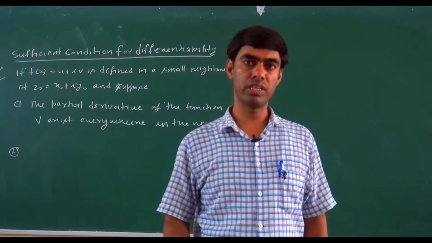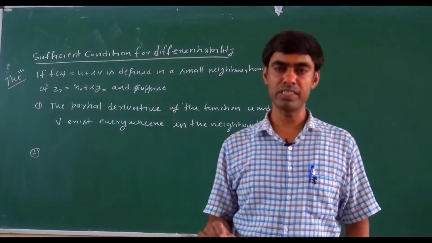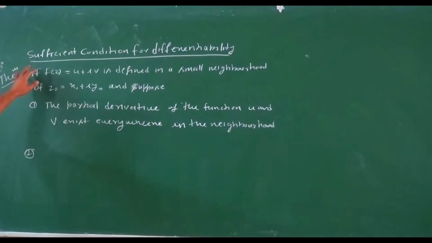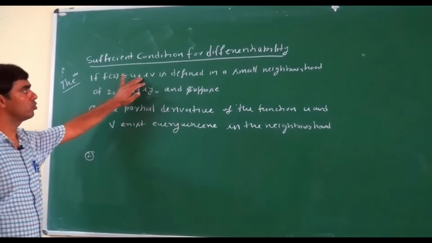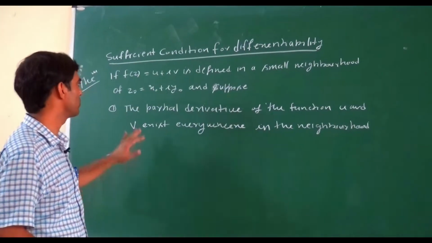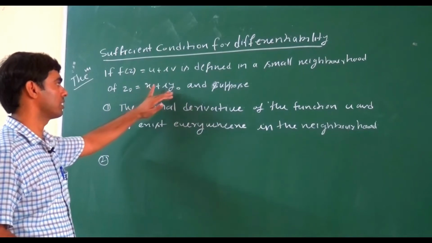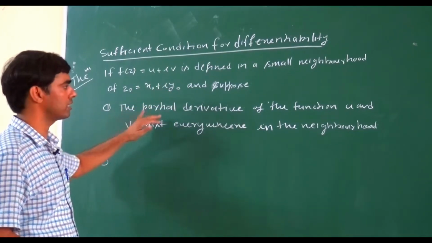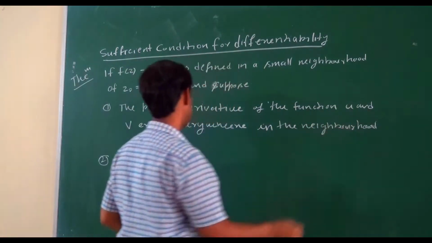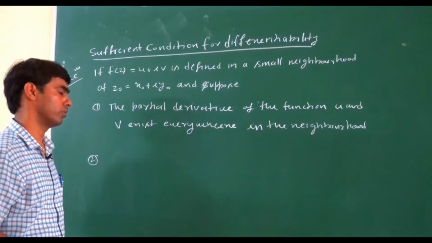We are going to show what the sufficient condition for differentiability is. For this, we prove one theorem. What is the statement of the theorem? If f(z) = u + iv, meaning a real and imaginary part, is defined in a small neighborhood of z0 = x0 + iy0, and suppose the partial derivatives of the function, the real part u and imaginary part v, exist everywhere in the neighborhood.